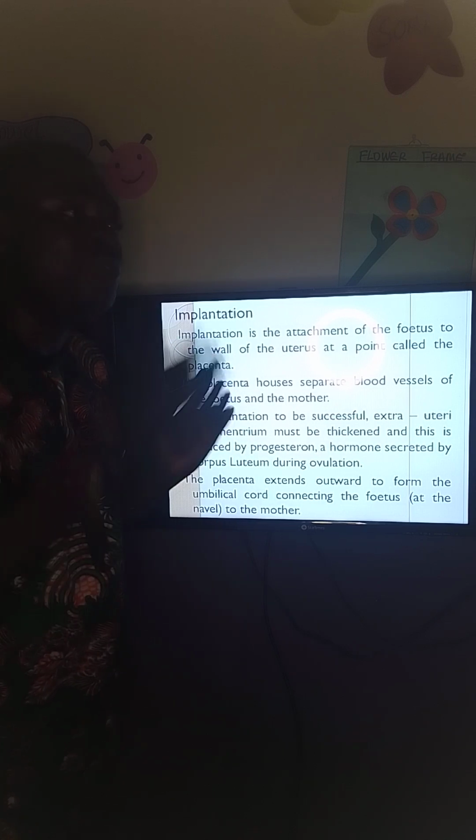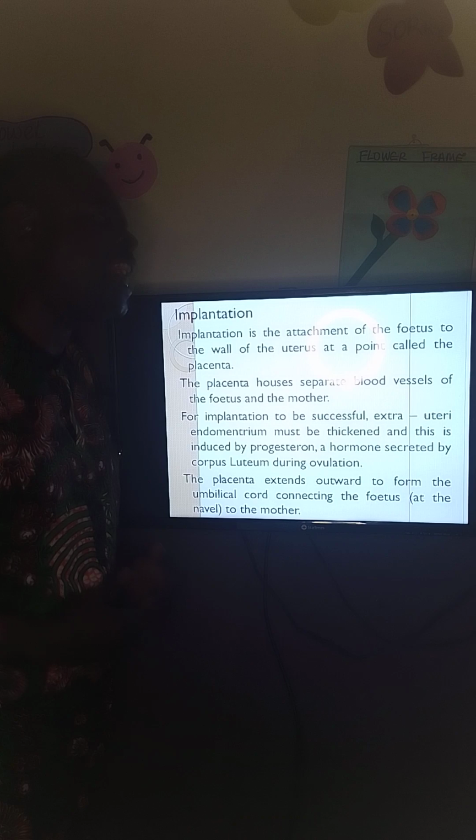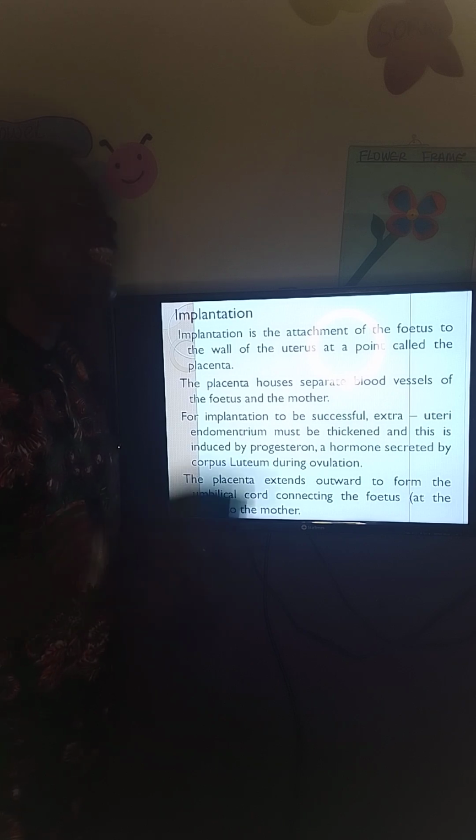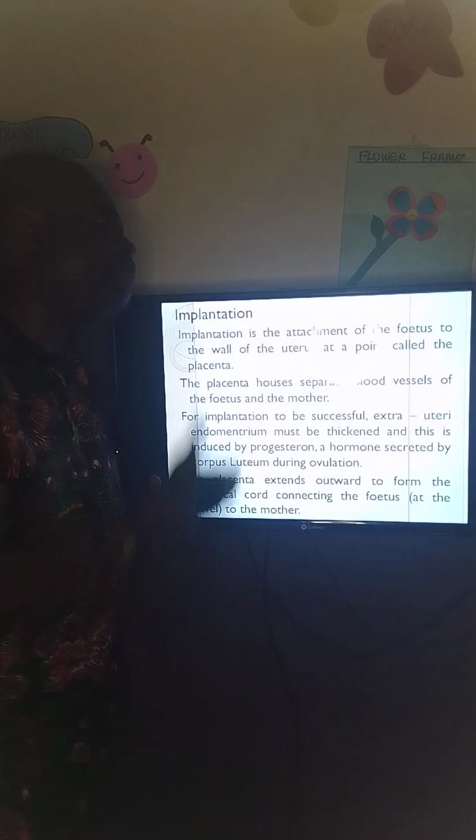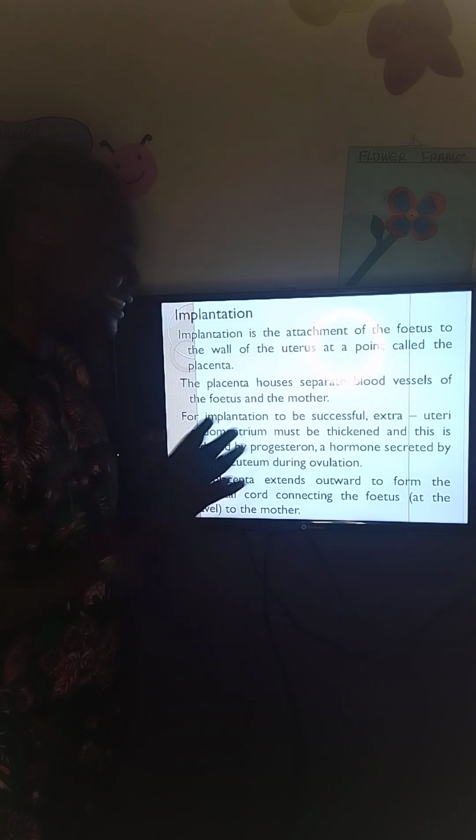Then the placenta houses separate blood vessels of the fetus and the mother. I want to tell you, the bloodstream of the mother and that of the baby does not mix. And that is why it is possible for a mother to be HIV positive and give birth to a child that is free from HIV, because their blood is not mixing. The blood capillary of the mother and that of the fetus are separated by a plate called the trophoblast inside the placenta.